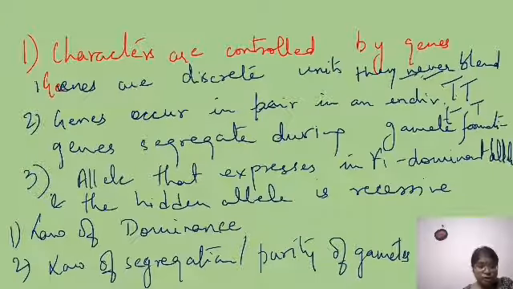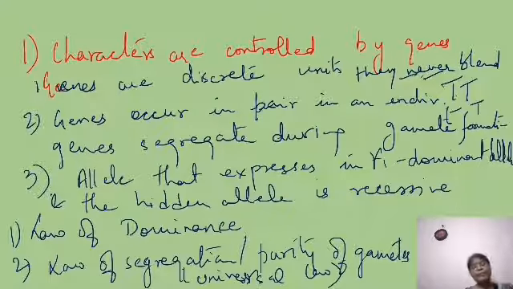And what kind of law is it? It's a universal law. Remember one thing: this is a universal law. And this law states that the gametes are pure for the gene, for the allele. Another way you can put it is that the alleles segregate during gamete formation, like capital T and small t separate during gamete formation.